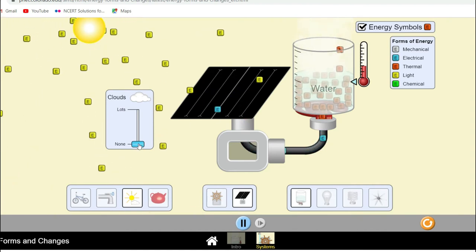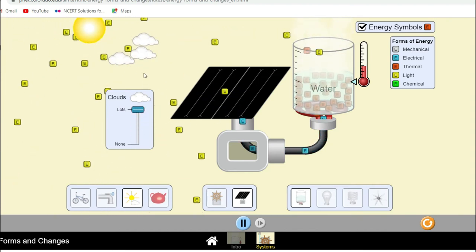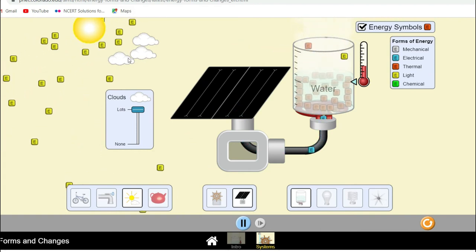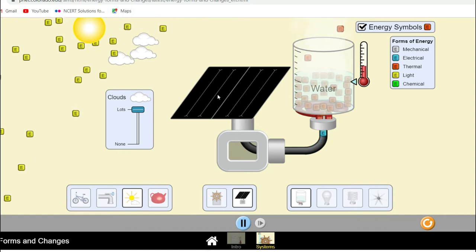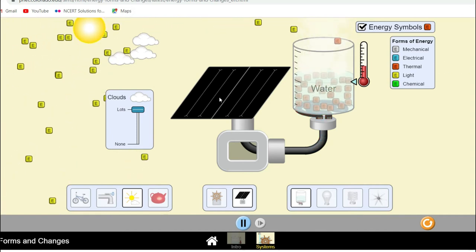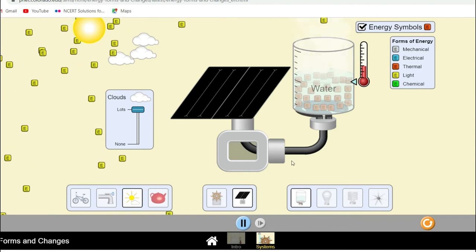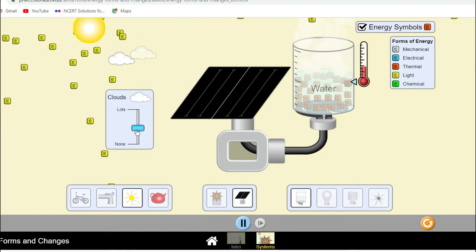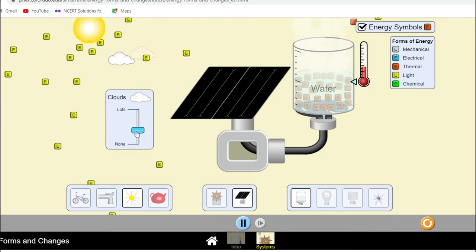And you see, when there are a lot of clouds, when I move here, some obstructions are there. When the obstructions are there, the energy particles cannot come to this solar panel, and due to which the energy is not transferred. When you lower it down, you see some obstacles are there.